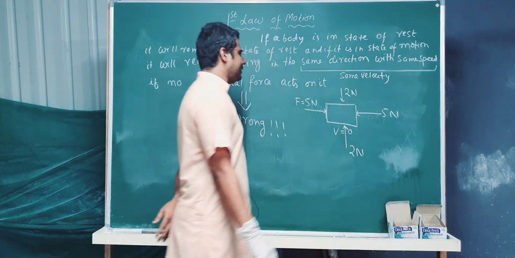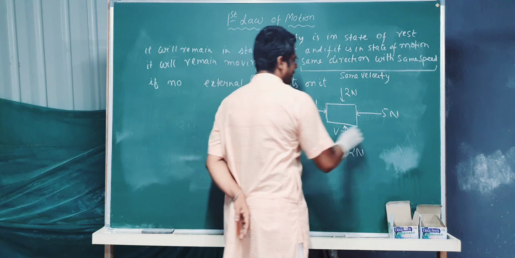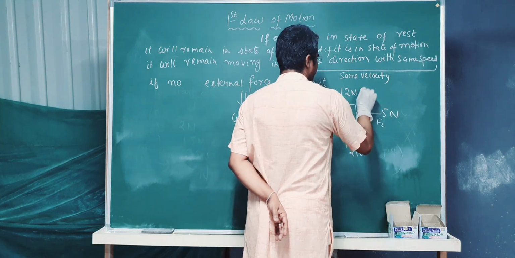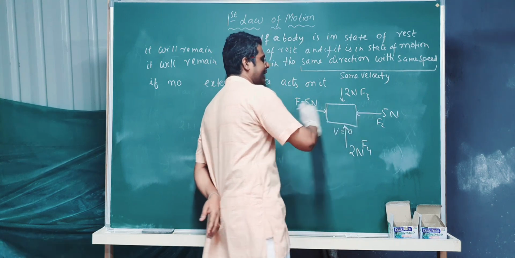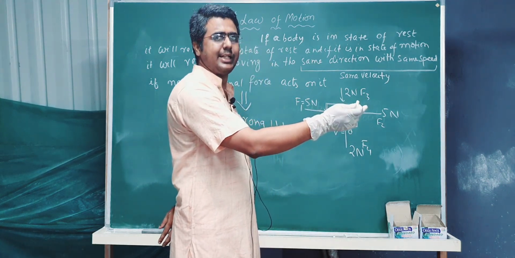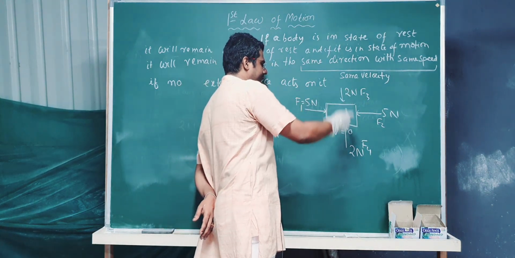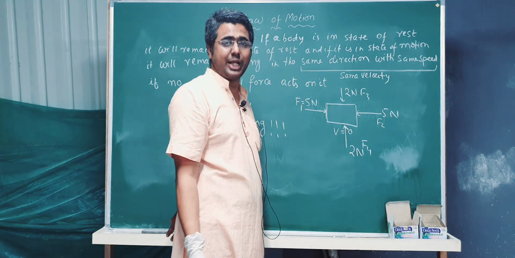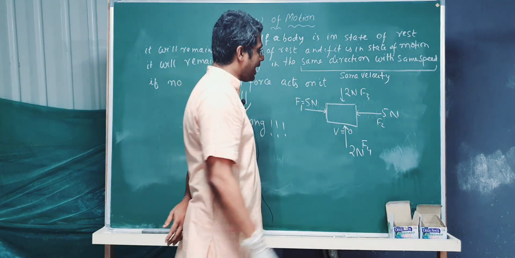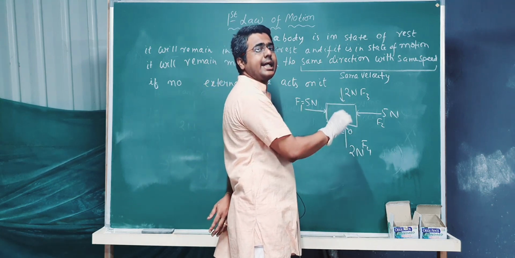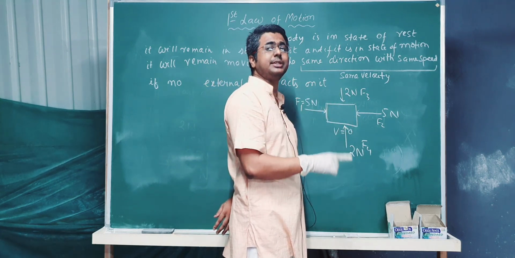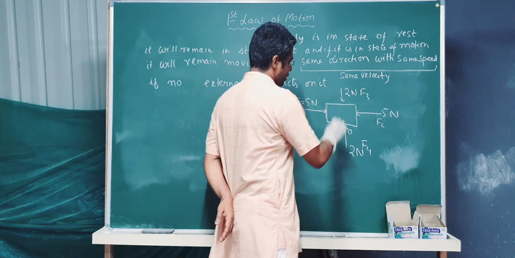Let us take these as F1, F2, F3, F4. You can see F1 and F2 are equal and opposite, so they are going to cancel each other. Similarly, F3 and F4 are equal and opposite, they are going to cancel each other. So ultimately, no force is acting on this body. No force means no net force.